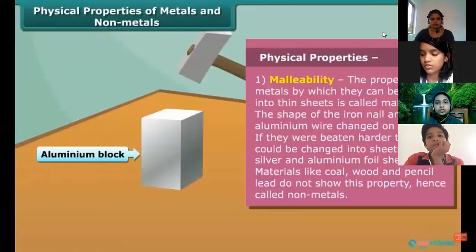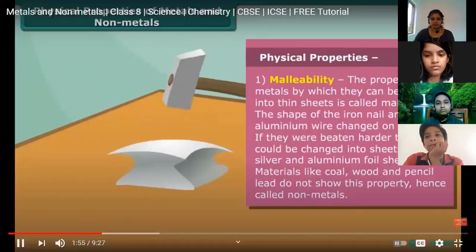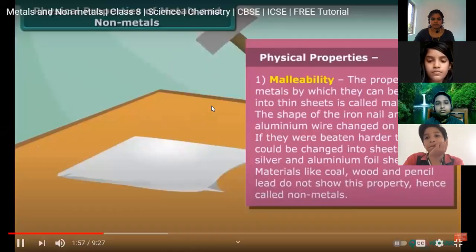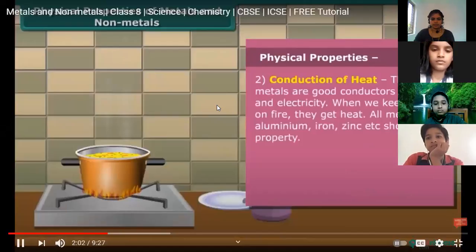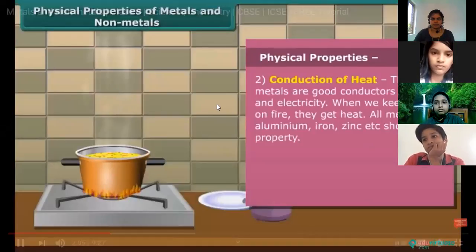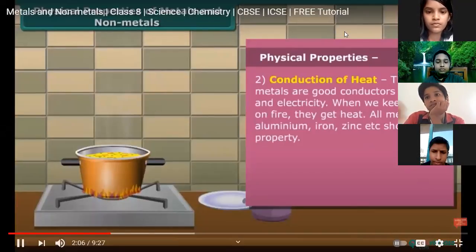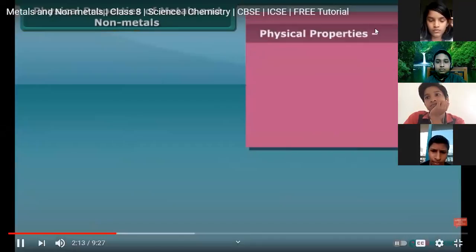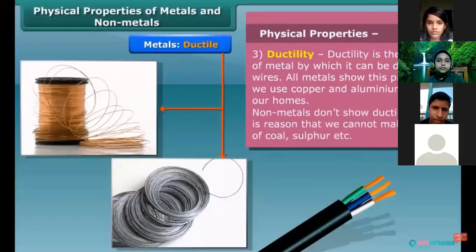The first property of metal is its malleability. By this property, the metals can be beaten into thin sheets. Non-metals don't show this property. Next property is conduction of heat. Metals are good conductors of heat and electricity, while non-metals are poor conductors. The property of metal by which it can be drawn into wires is called ductility. It is the third property of metals. Non-metals don't show ductility.